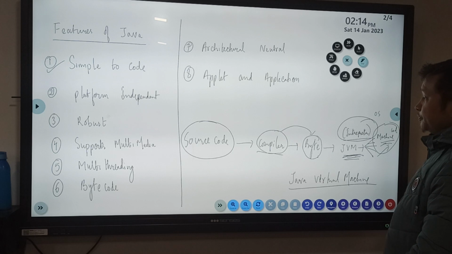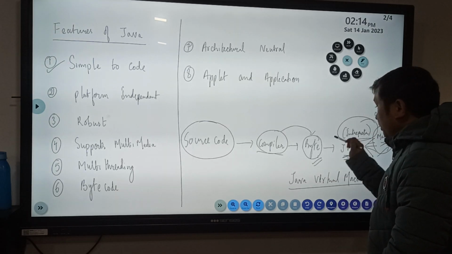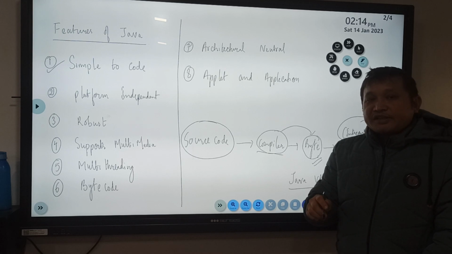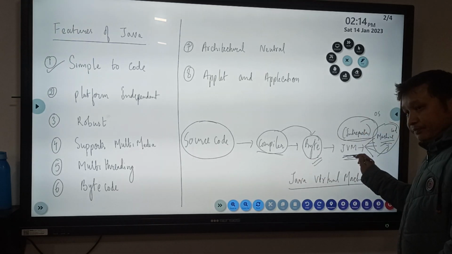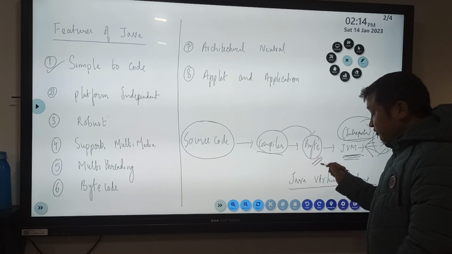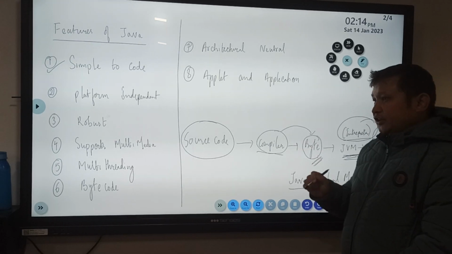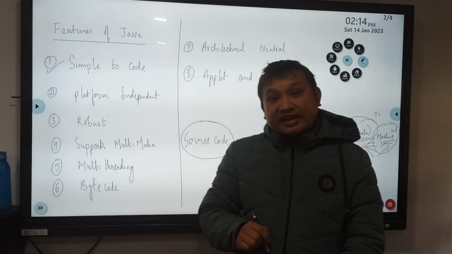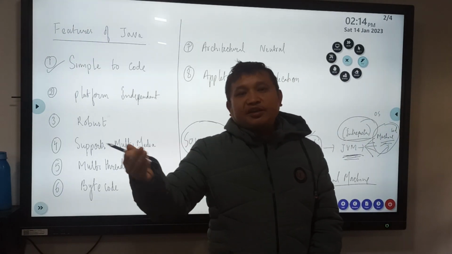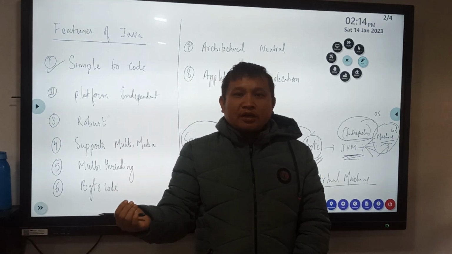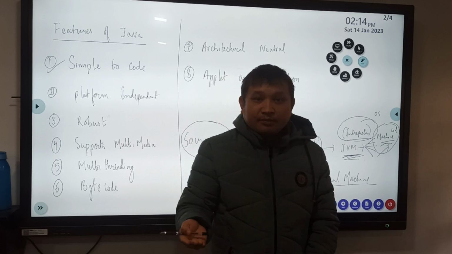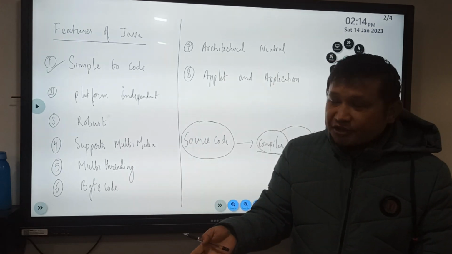Now see what bytecode is. Bytecode is a highly optimized set of instructions which is executed by the JVM. Once it is converted into bytecode, it turns the code into a .class file, which can be executed in any form by using the JVM, that is, on any operating system.